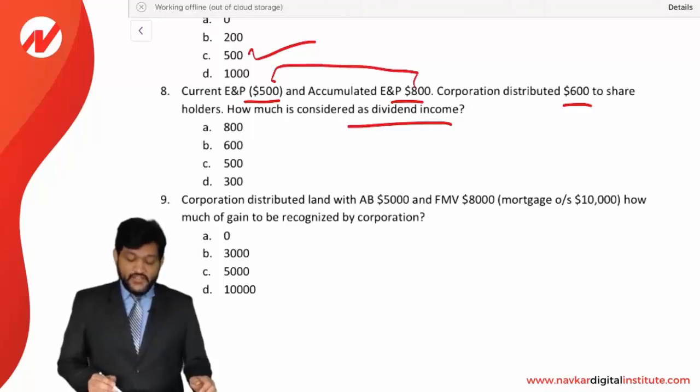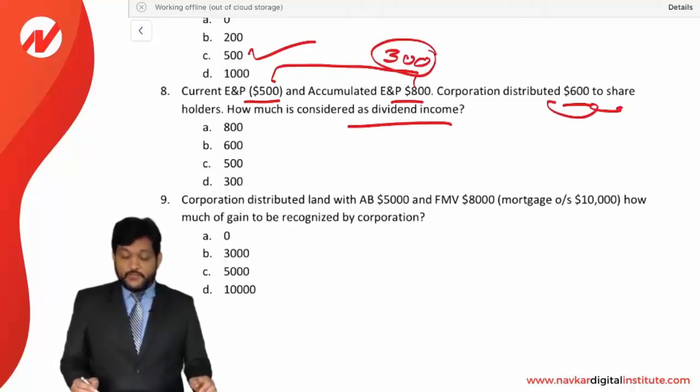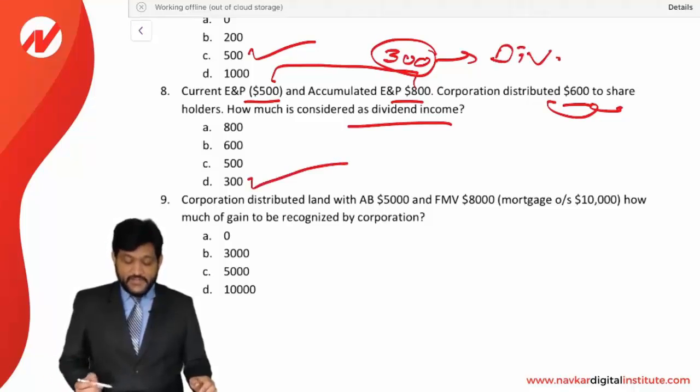If you net off all this, then 800 minus 500, 300 is going to be the final earning and profit. And the distribution has been 600. So out of 600, 300 will be considered as a dividend income and the remaining will be return of capital. The answer is 300, D option.